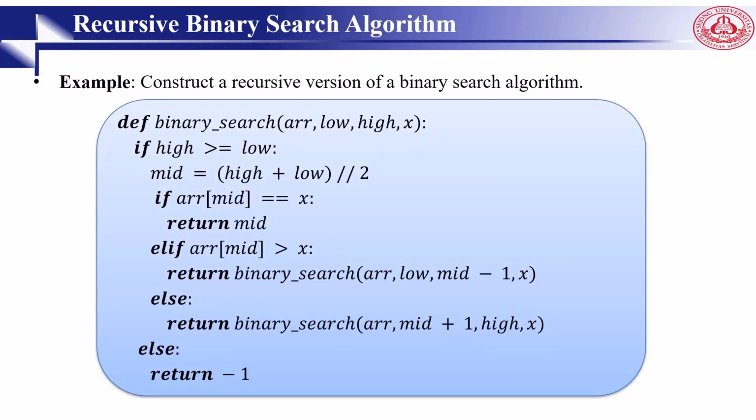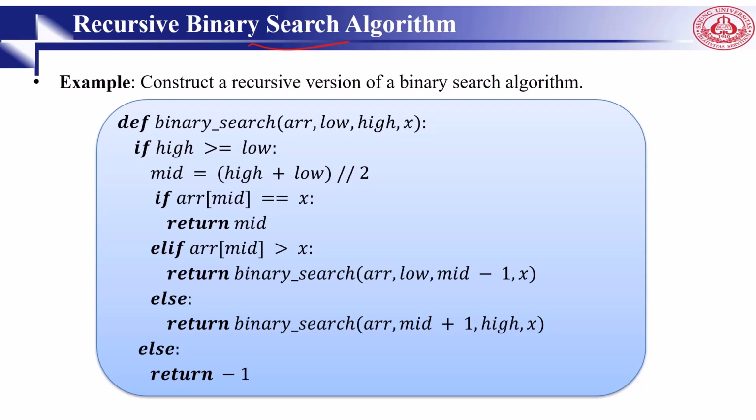You already know the binary search algorithm. We want to have a recursive version. In summary, this binary search algorithm takes advantage of a collection of elements that is already sorted, and we want to try to search for something, right? So what we do, we make it half, and we compare what we are going to look for with the middle one. If it matches the middle one, it means we found it.